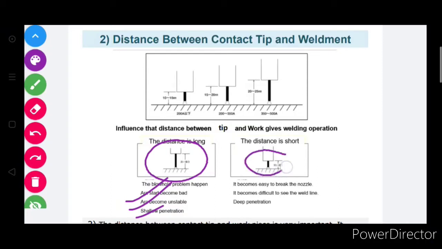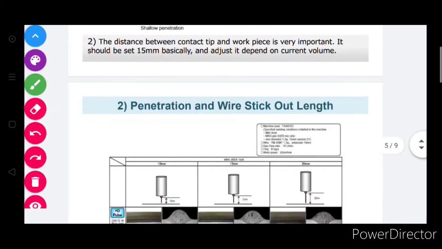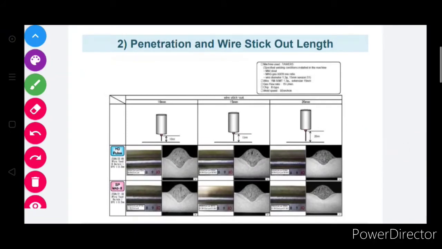If the distance is short, then it becomes easy to break the nozzles. It is difficult to see the welding width, and penetration is deep. In this case, penetration is deep but it is difficult to see the weld bead. The distance between contact tip and workpiece is very important. It should basically be set at 15 mm, and adjusted depending on the current value, as discussed in previous slides.